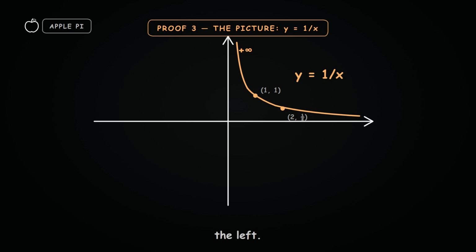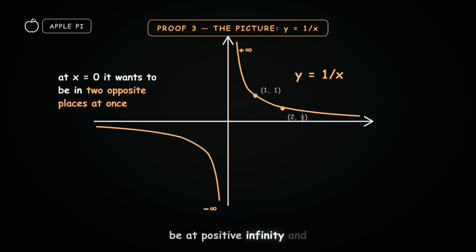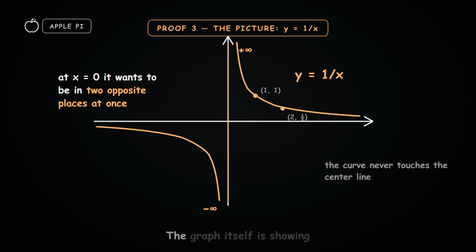Now come at it from the left. If x is a tiny negative number, y becomes a huge negative number. As x approaches 0 from the left, y plummets toward negative infinity. So think about it. Right at x equals 0, the graph is trying to be at positive infinity and negative infinity at the same time. It can't be in two opposite places at once. The curve never, ever touches that center line. The graph itself is showing us this point is an infinite, unresolvable conflict.